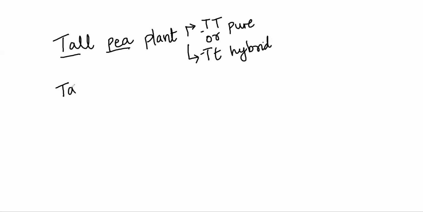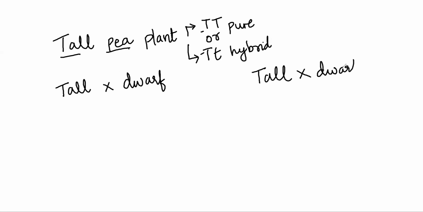So what he did was he crossed the tall pea plant with the dwarf plant. Now let's look at this. If I cross the pure one, capital T capital T, with small t small t, what am I going to get?